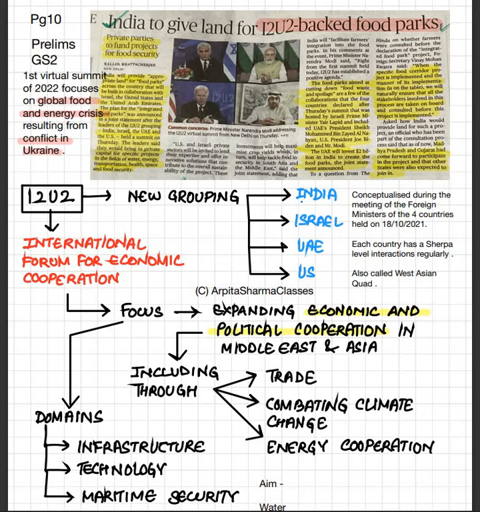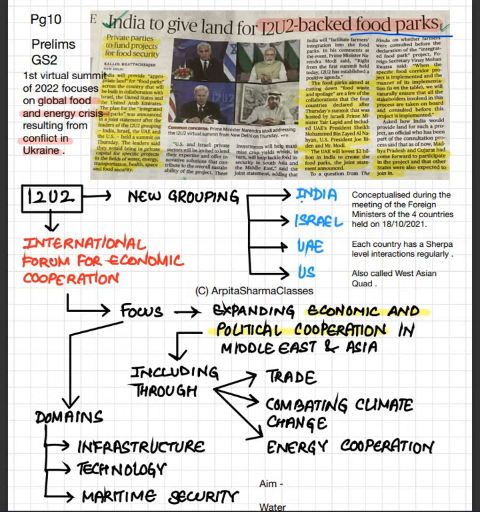Okay, and the first virtual summit has been conducted. जो आपका digital summit है वो conduct हुआ है. First virtual summit has been conducted in 2022, and this time the summit has focused on the food and energy crisis. Why is it coming up? ये crisis क्यों आ रहा है? Because of the Ukraine and Russian conflict. That is why the food and energy crisis are happening, and we have focused on these two crises in